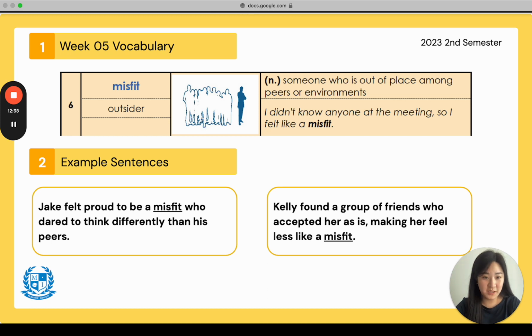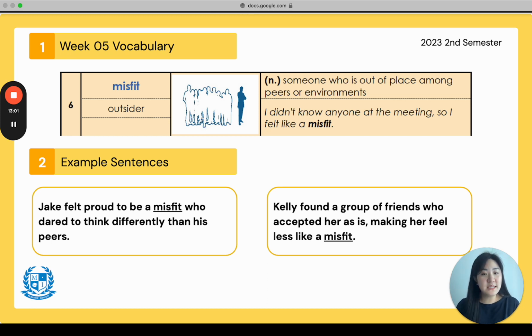Example sentence at the bottom says, Jake felt proud to be a misfit who dared to think differently than his peers. So this person here, he wasn't like, oh, I'm so lonely, I feel so out of place. Instead, Jake here was proud that he was a misfit and that he didn't fit in, and that he thought differently.